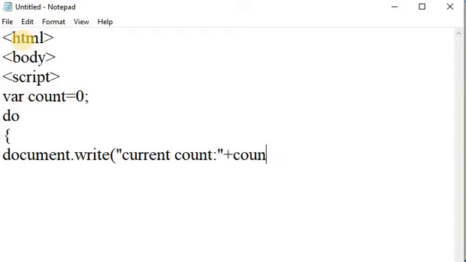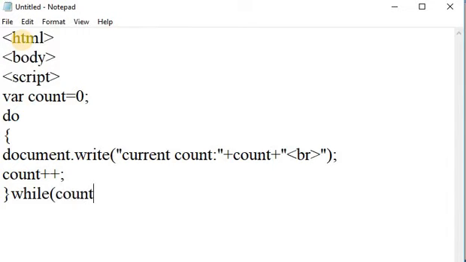Then count is a variable. Here the break tag is used, using the BR tag. Then count is incremented by 1, count plus plus, and then close the do, and in the while give a condition that count is less than or equal to 5.